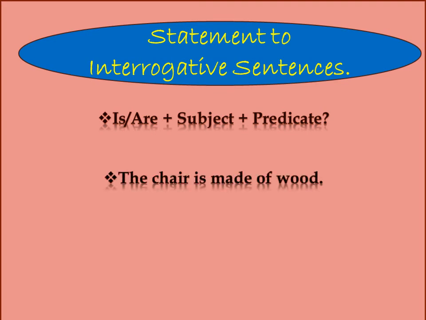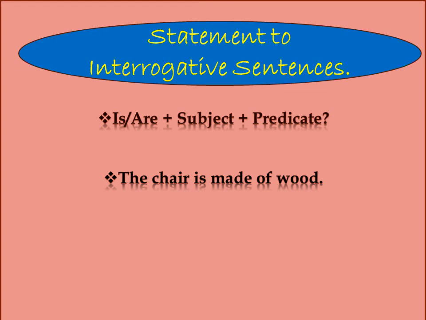Let us see the example. See, the chair is made of wood. You tell me in the sentence is, am, are is there a word? Yes. So is we will put first. And now tell me here which is the subject? What is the subject here in the sentence? The chair. Right? The chair is the subject.